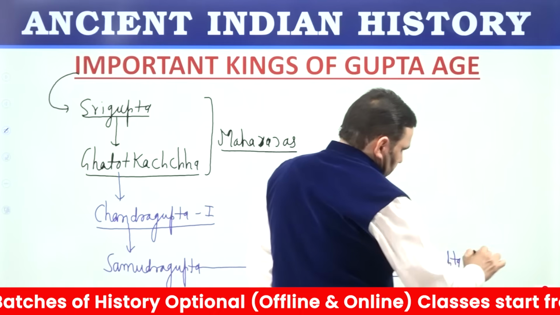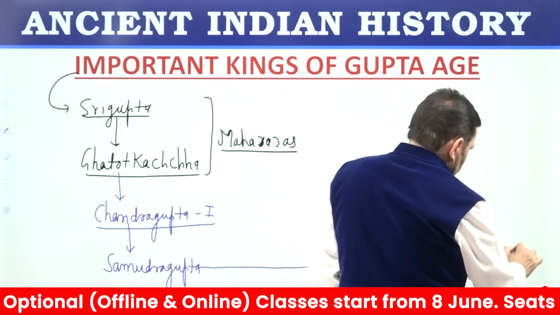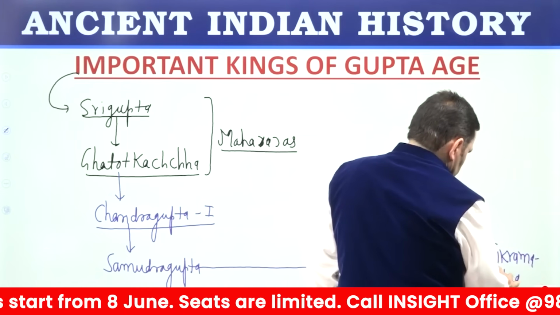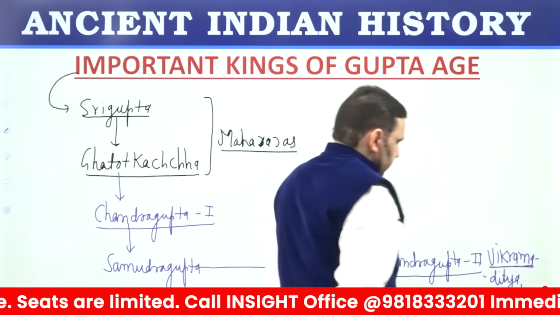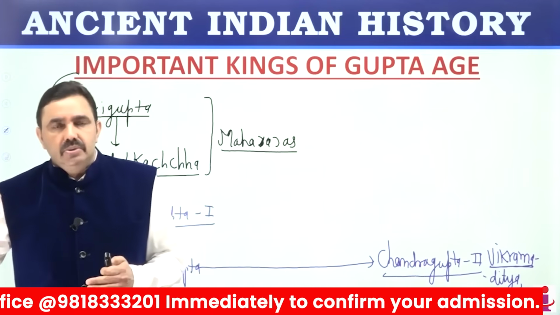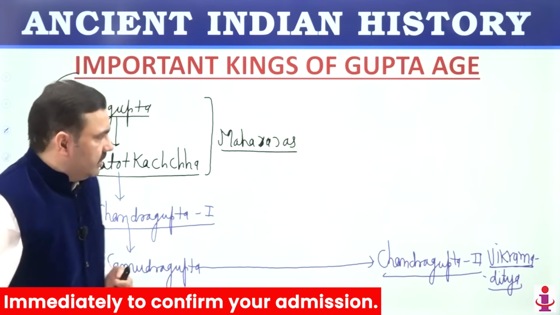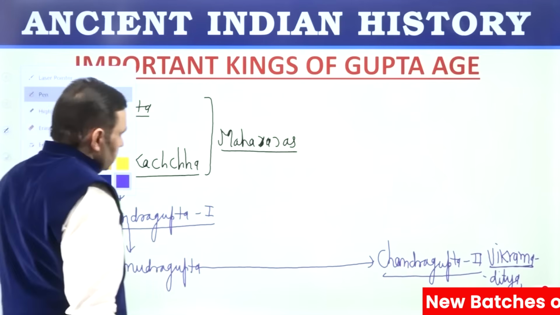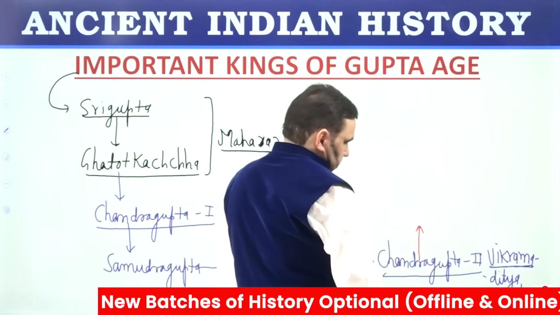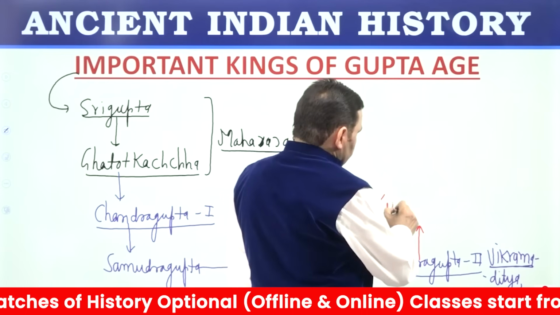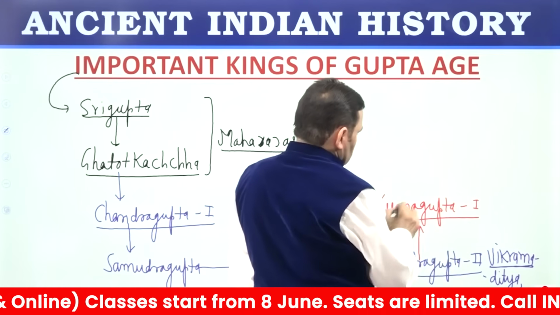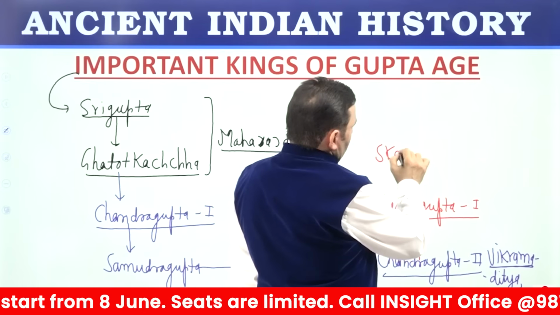Vikramaditya has been a very common title in ancient Indian times. Vikramaditya title was adopted by those kings who defeated foreigners. So those Indian rulers who fought against foreigners, those foreigners could be Indo-Greeks, could be Sakas, could be Kushanas, could be Hunas, could be Arabs, could be anybody. So those rulers who fought against foreigners and defeated them adopted title of Vikramaditya. Chandragupta II was one such king. Then came his son Kumaragupta, and Kumaragupta first, and then came Skandagupta.